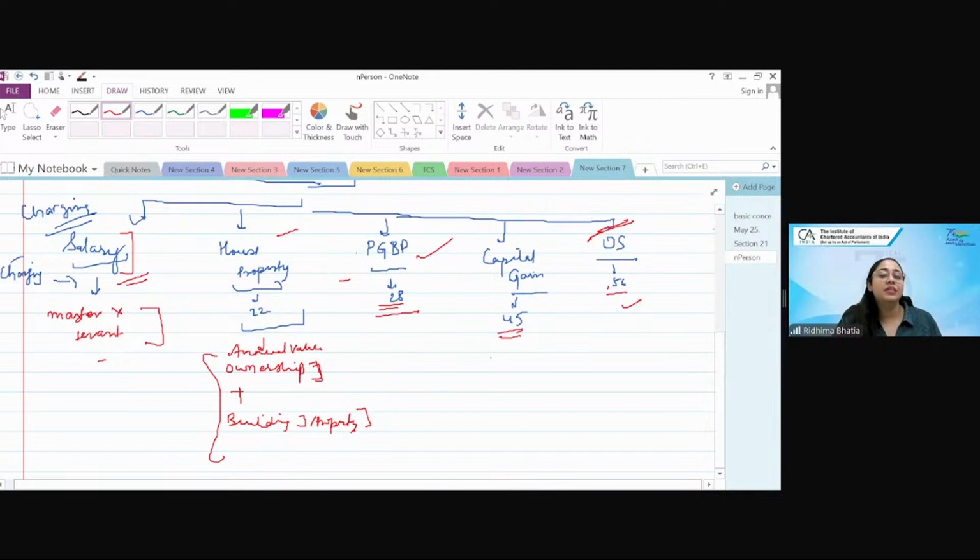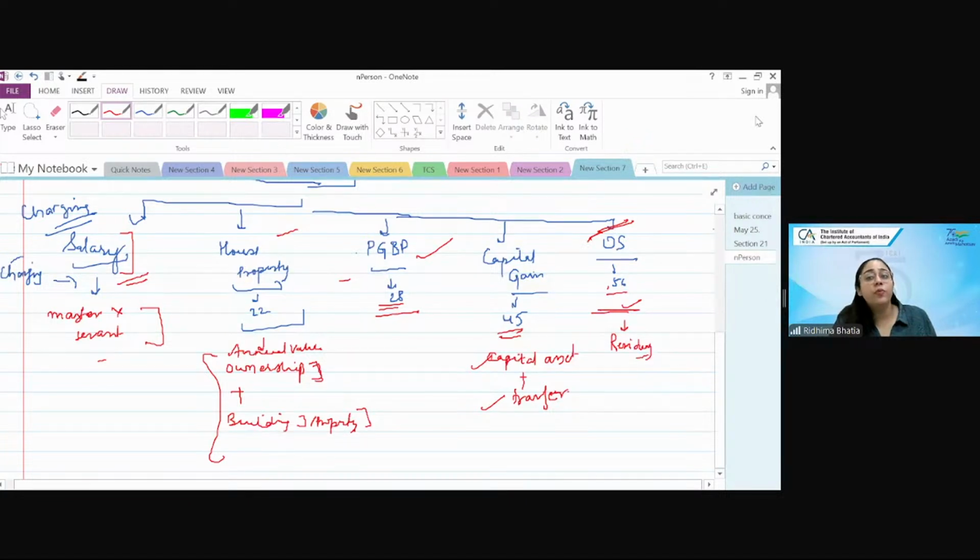Then in capital gain, they say there should be a capital asset. First thing, very important, which should be transferred. So transfer is a triggering event for capital gain to be taxed and it is taxed in the year of transfer. So there should be a capital asset and that should be transferred and obviously you should be the owner of that asset. Apart from it, any income which does not qualify under head 1, 2, 3, 4, that is salary, house property, PGBP or capital gain, will go under the head other sources, which is my residuary head.